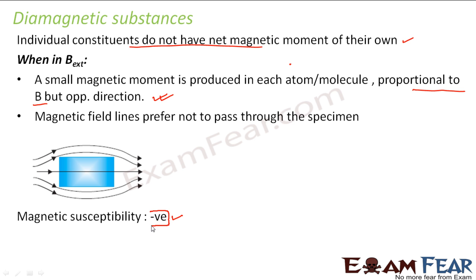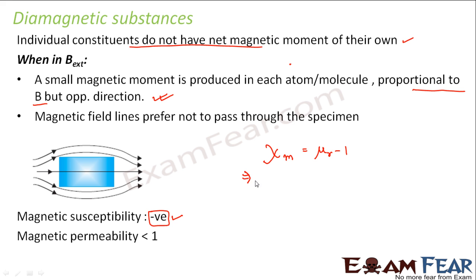This is a key feature, so please remember that magnetic susceptibility for a diamagnetic substance is negative. And what about magnetic permeability? From our previous studies, we know the relation between magnetic susceptibility and magnetic permeability: relative permeability mu r is equal to susceptibility plus 1.